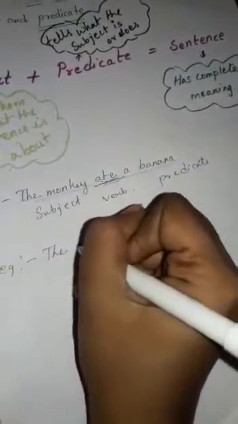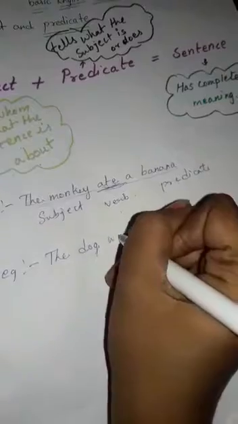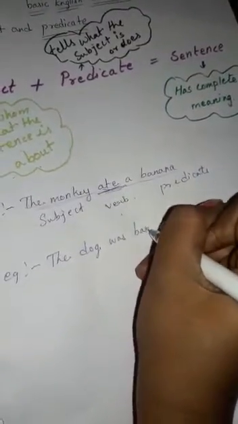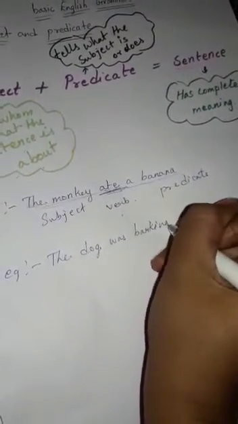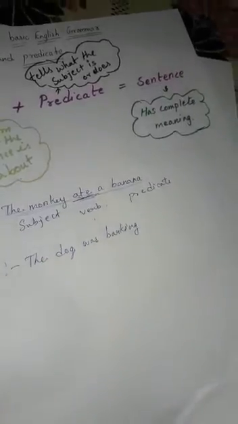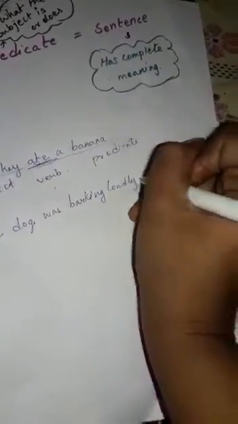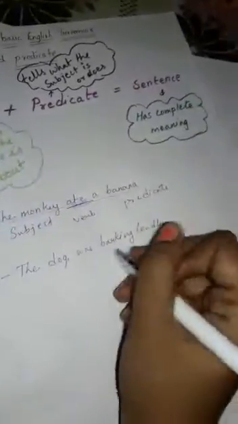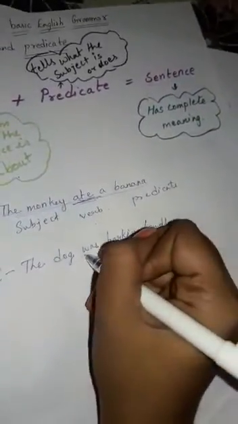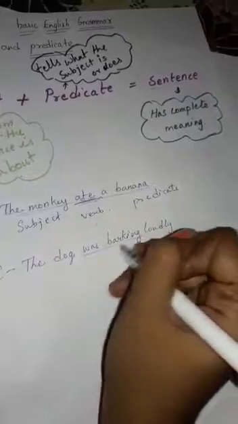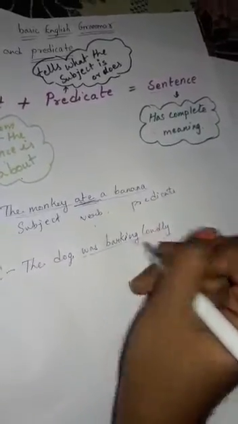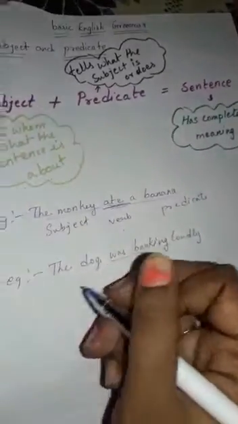The dog was barking loudly. Okay. Here, what is the verb? Was barking. Was barking is the verb. And next we will find out what the subject is.